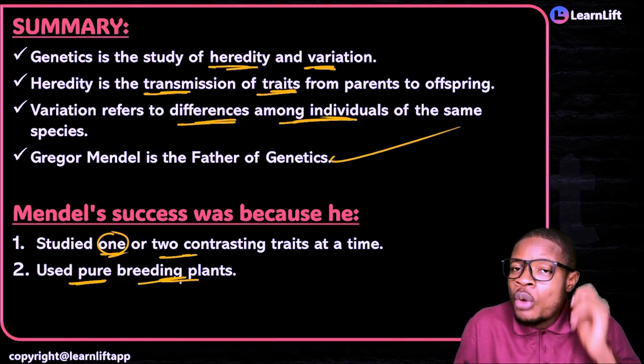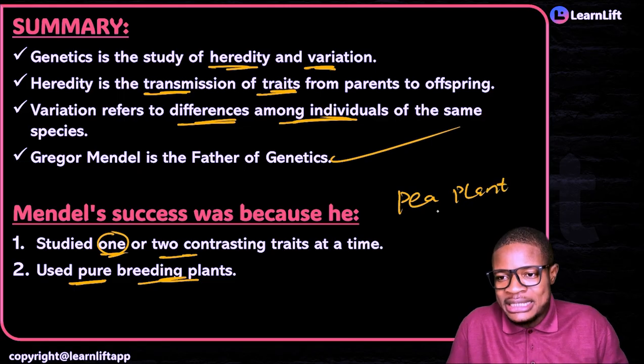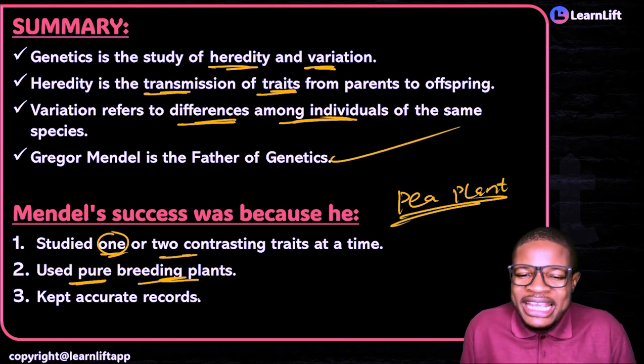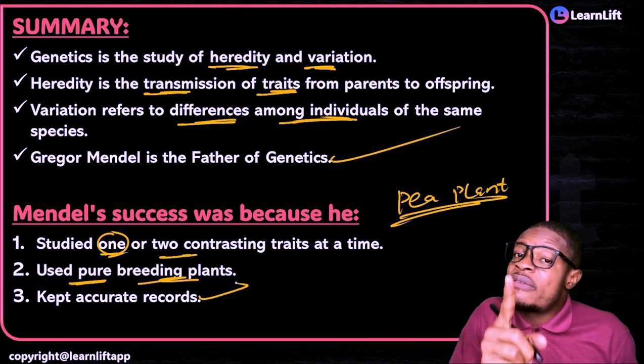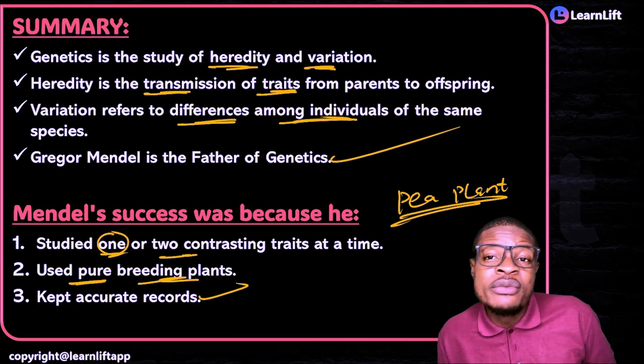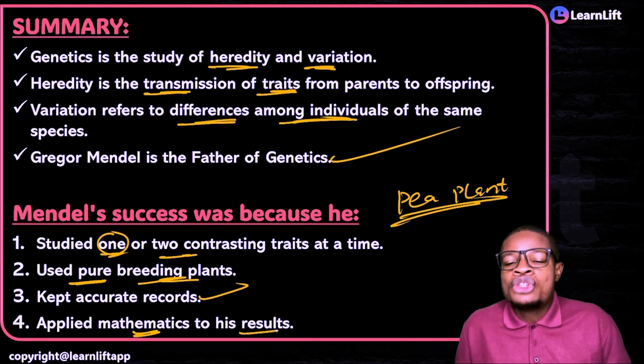Pure breeding. What did he use? He used pea plants for his experiments. Pure breeding pea plants. And then number three, he kept accurate records. In fact, this was the major reason why he was successful. He kept accurate records. That's how we even remembered him. And then number four, he applied mathematics to his results.